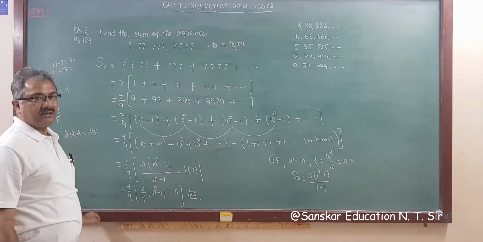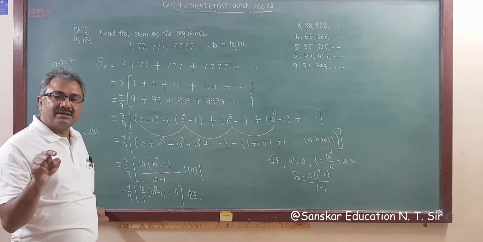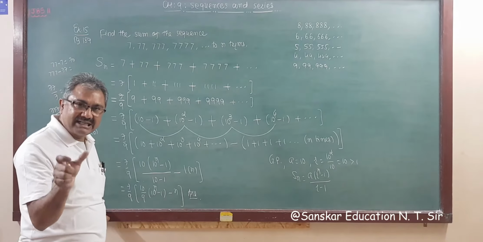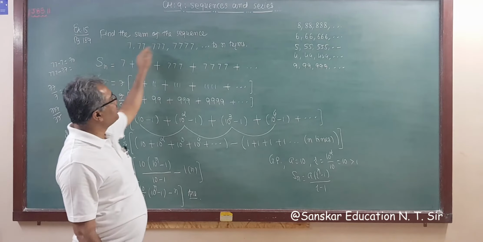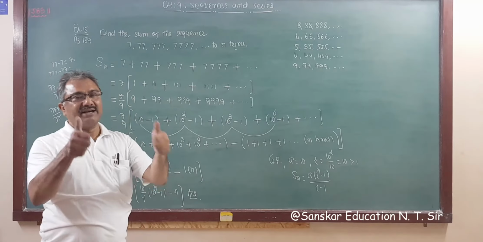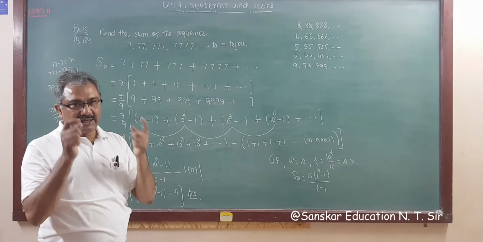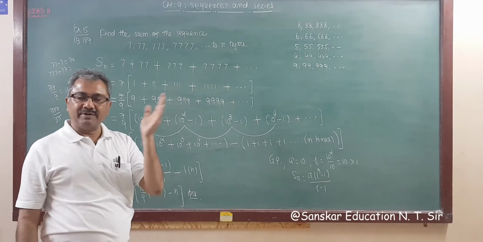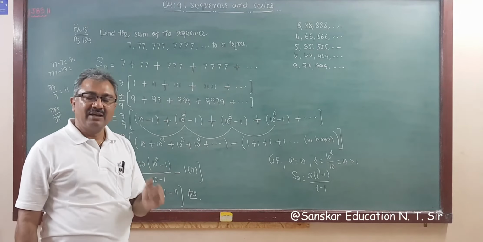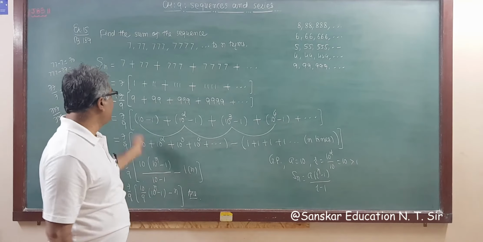So when a sequence is given, if in a given sequence you have the same digit in multiplication, then what to do? Take that digit common, then you get 1 1 1, then divide and multiply by 9 and change that number in a base of 10.